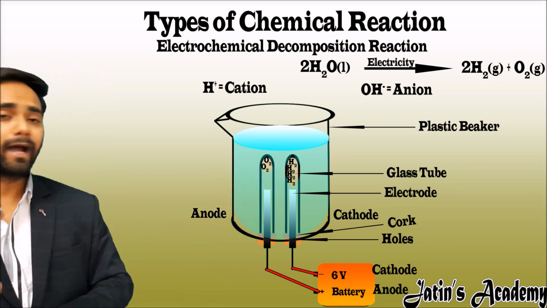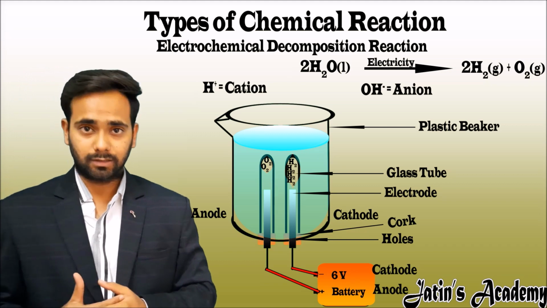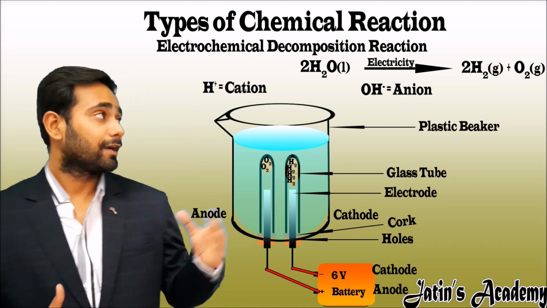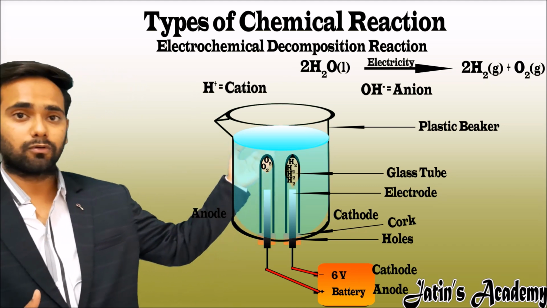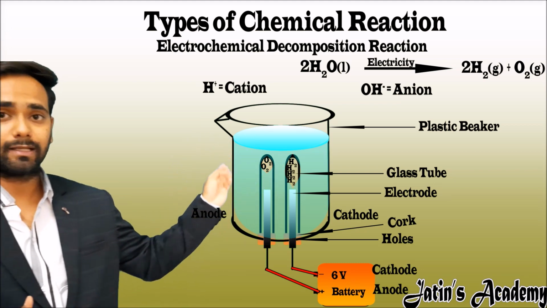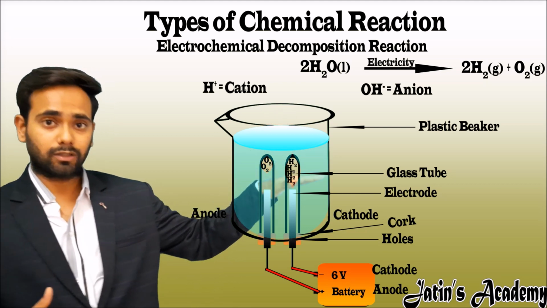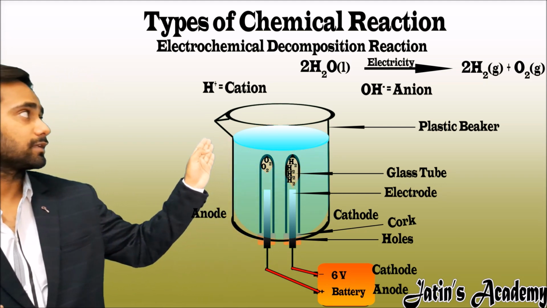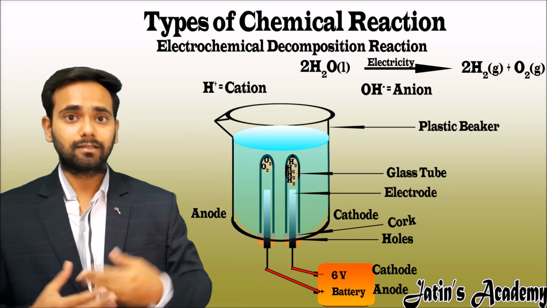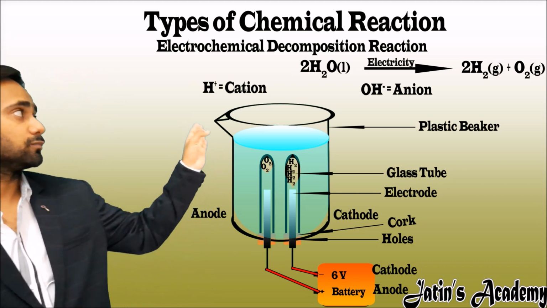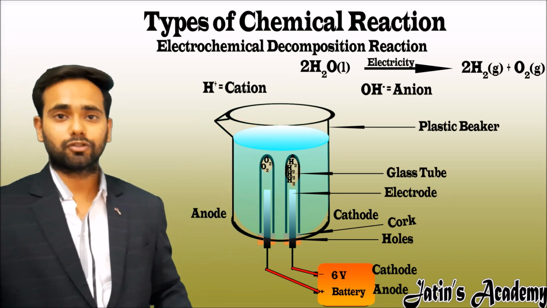You may see that hydrogen atoms are more than oxygen atoms. So hydrogen gas is produced more and oxygen gas produced is less. When the hydrogen gas produced is more, the displaced water is more, and when oxygen gas produced is less, the displaced water is less. You may see the level in the test tube also.